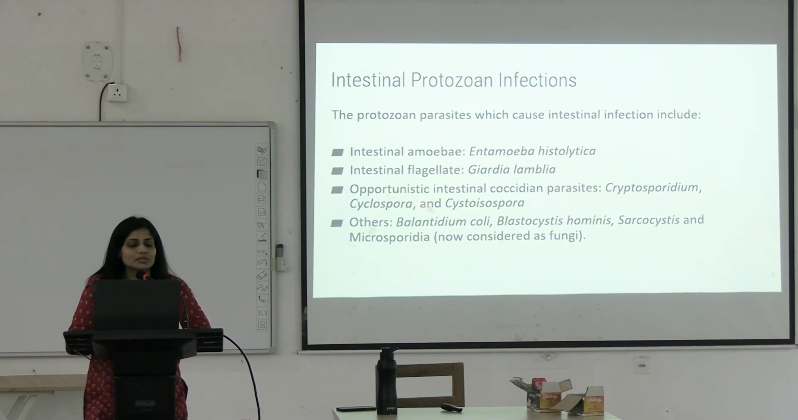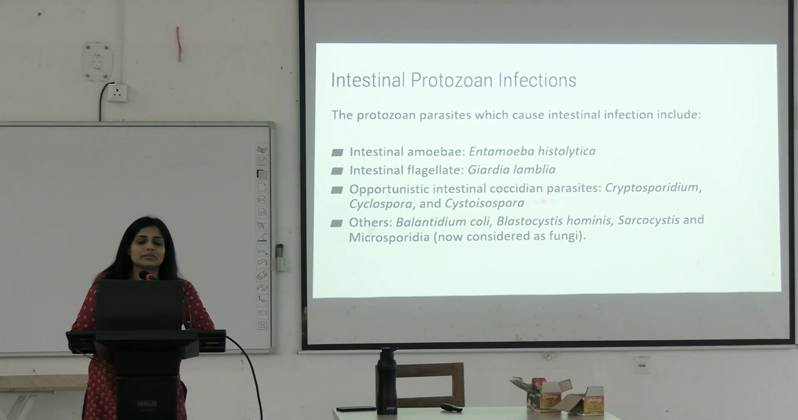Then there are certain opportunistic intestinal coccidian parasites. When you see these coccidian parasites, remember these are acid fast positive. Okay, you can stain them with modified Ziehl-Neelsen stain. And Balantidium coli. This is the only ciliated protozoa that can cause intestinal infection. Only ciliated. It has what? Cilia. Blastocystis hominis. This is a commensal in man's body, okay, but it is capable of causing infection.